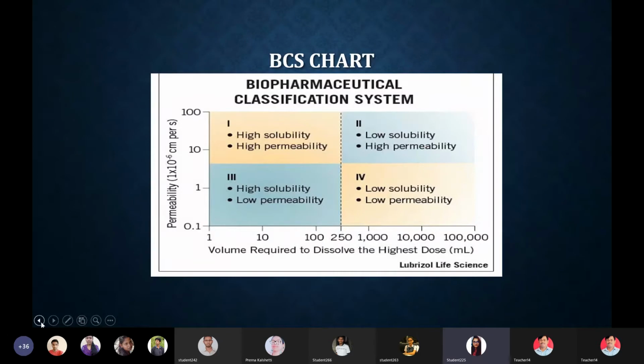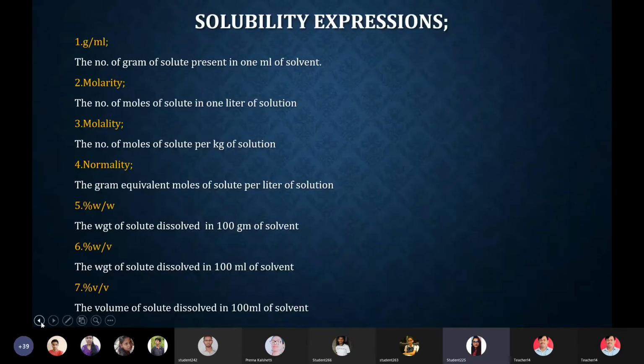In the subsequent quadrant or class, low solubility and high permeability. In the third class, high solubility and low permeability. And in the fourth and last class, both the solubility as well as permeability are low. Okay, these four classes are very important from the perspective of MCQs. Now let's move to the syllabus content, that is, solubility expressions. There I have quoted the 7 most important expressions in my view.